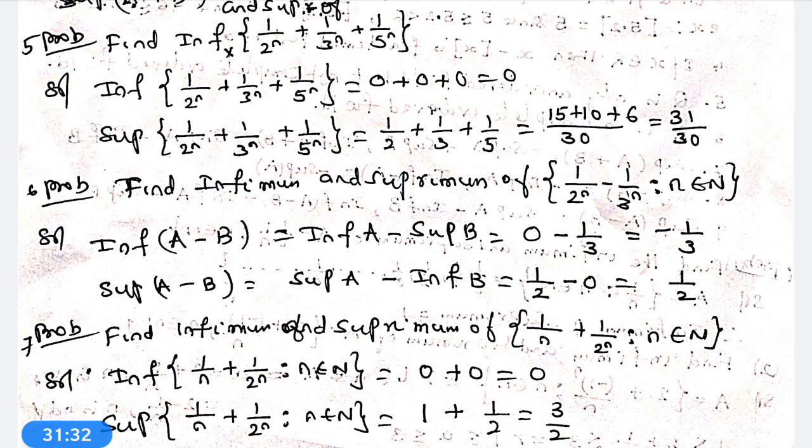Supremum a is equal to supremum 1 by 3 power n is equal to 1 by 3. Supremum of b, supremum of 1 by 3 power n is equal to 1 by 3. Therefore, infimum a minus b is equal to infimum a minus supremum b.